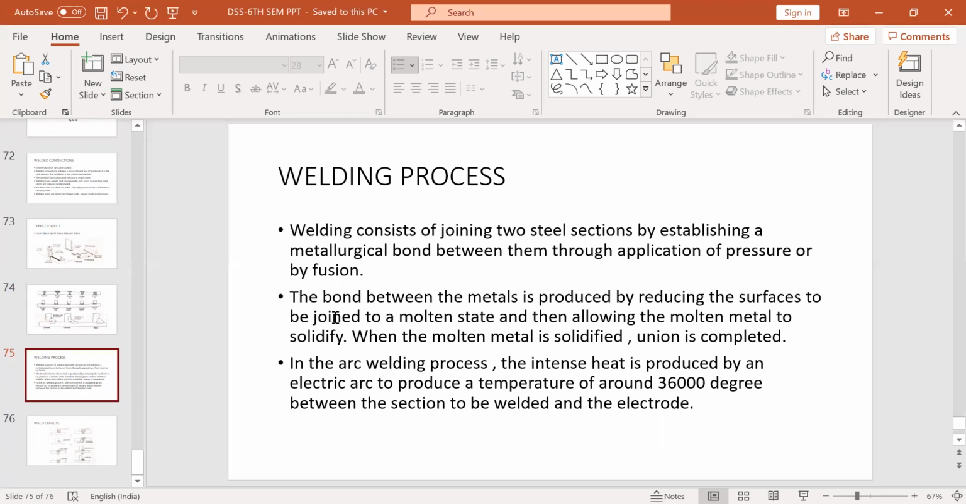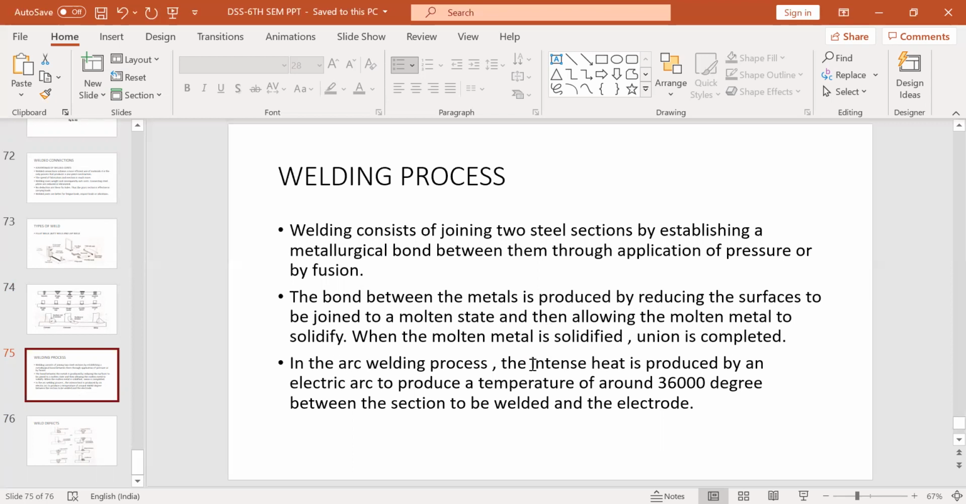The bond between the metals is produced by reducing the surfaces to be joined to a molten state. As I stated earlier, the surfaces are reduced to a molten state and then the molten metal is allowed to solidify. When the molten metal is solidified, the union is complete. After cooling only, the welding will be complete.